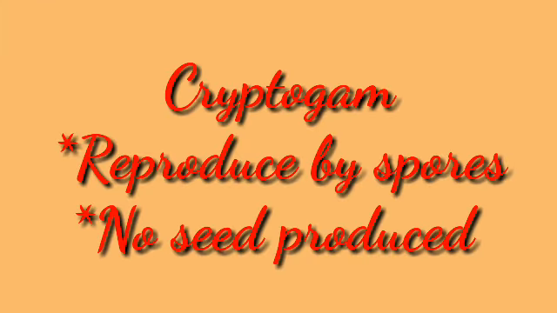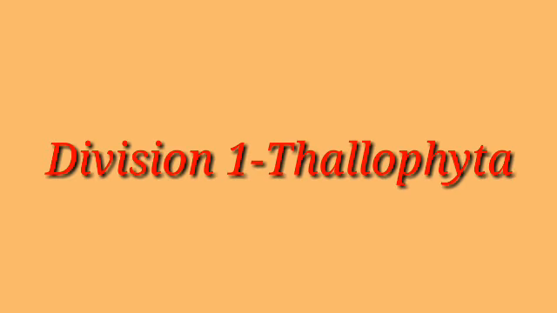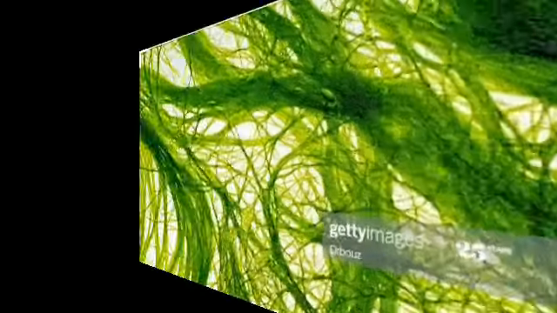Now we are going to learn about the subkingdom of Plantae, that is the cryptogams. Cryptogams means the plants which reproduce by spores without flowers or seeds. In this we can say it has a hidden reproduction. We will start with the first division in cryptogams, that is Thallophyta.